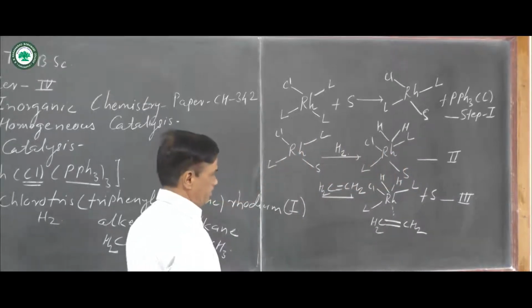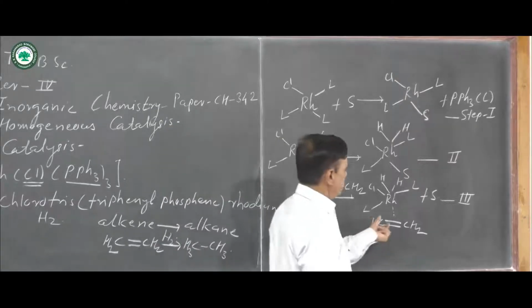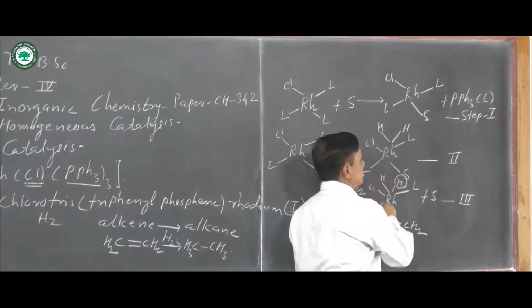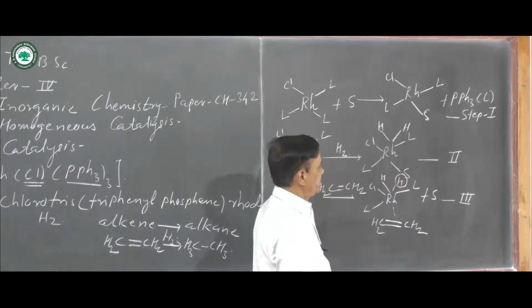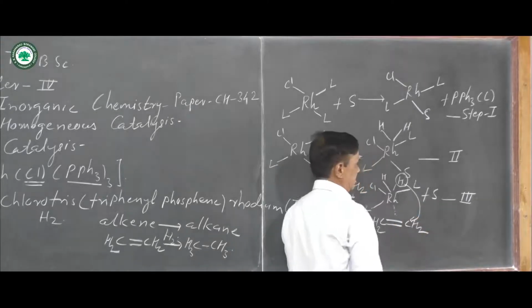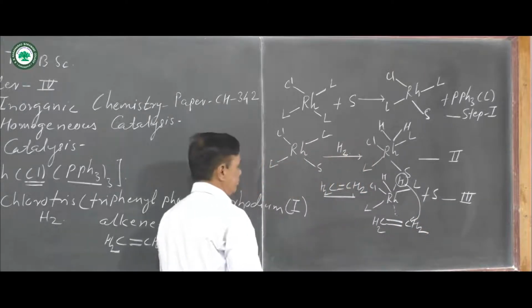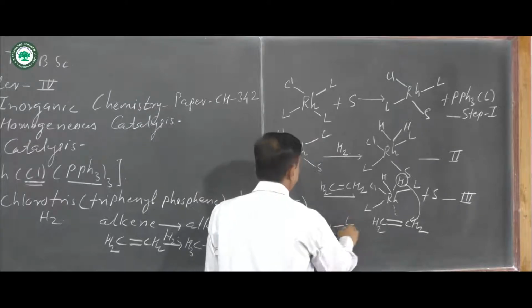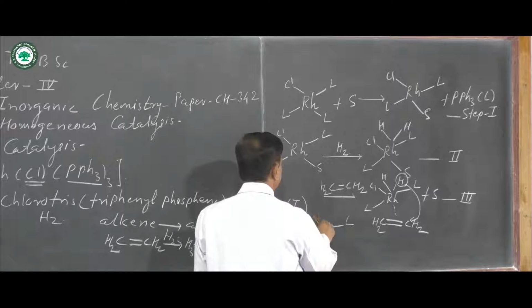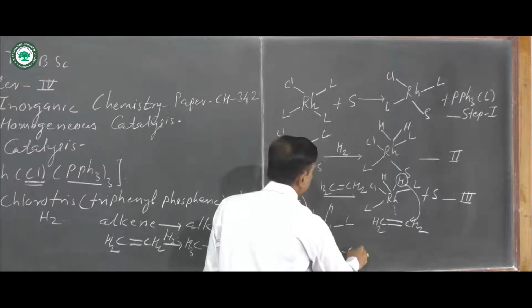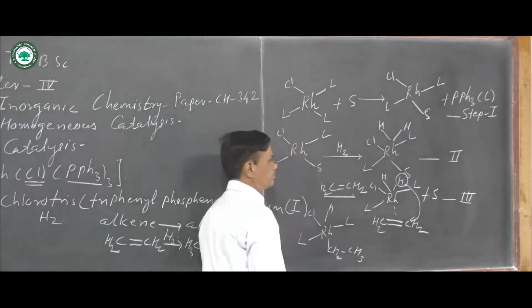In the next step, there is rearrangement, and this is the rate determining step in Wilkinson catalysis. A hydrogen is migrated, and there is a formation of rhodium with one ligand, a second ligand, one chloride ligand, one hydrogen, and CH2CH3 formation.